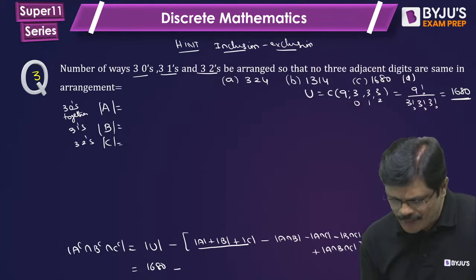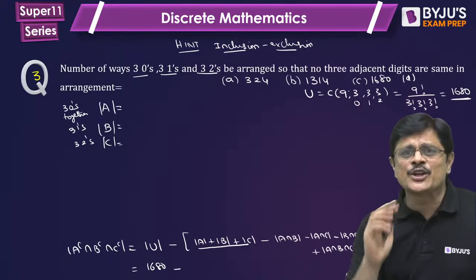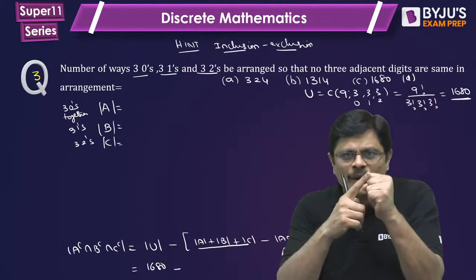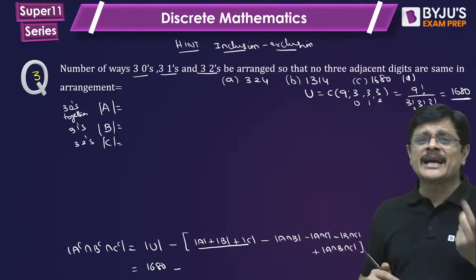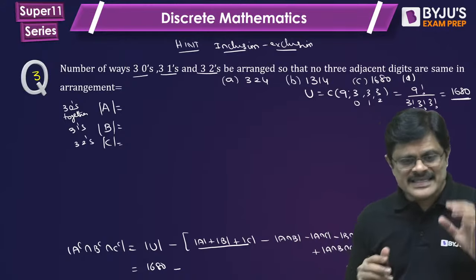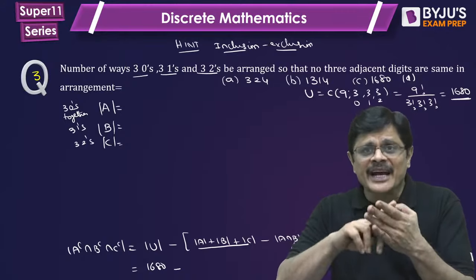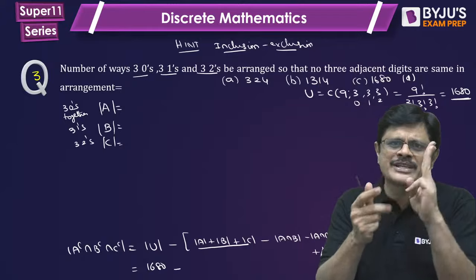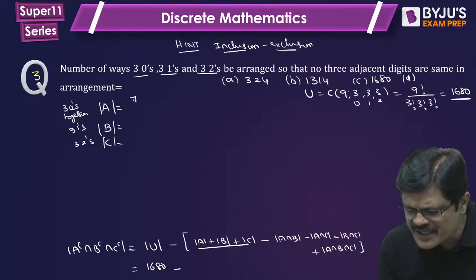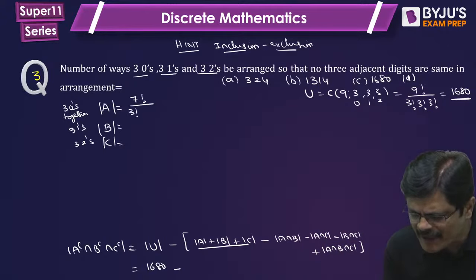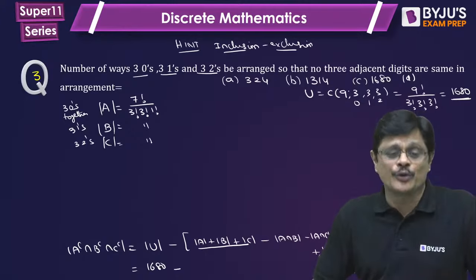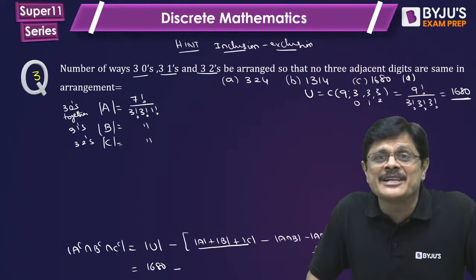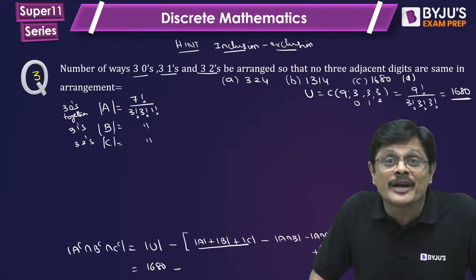Okay. Now here A means 3 zeros together. That is, 3 zeros are like 1 unit. Remaining 6, so 7 units you are having. 7 units can be arranged in how many ways, sir? 7 units in which 3 are same, 3 are same, but the block of 3 zeros is 1. So this can be arranged in 7 factorial by 3 factorial into 3 factorial into 1 factorial. The story is same for number of elements in B and number of elements in C also, my dear friends.